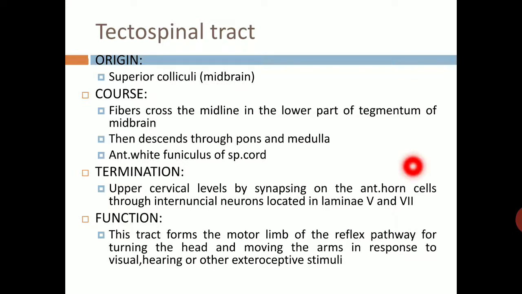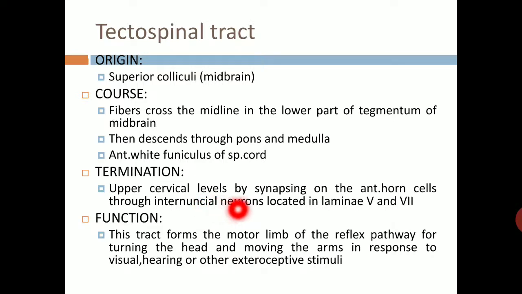Now another extrapyramidal tract is the tectospinal tract. Origin is the superior colliculi, which is present in the midbrain. Course: fibers cross the midline in the lower part of the tegmentum of the midbrain, then descend through the pons and medulla, and finally terminate in the spinal cord, in the anterior funiculus.